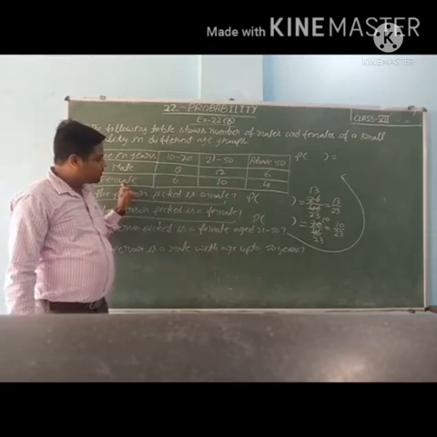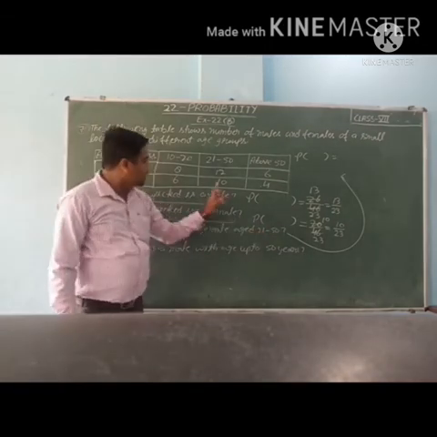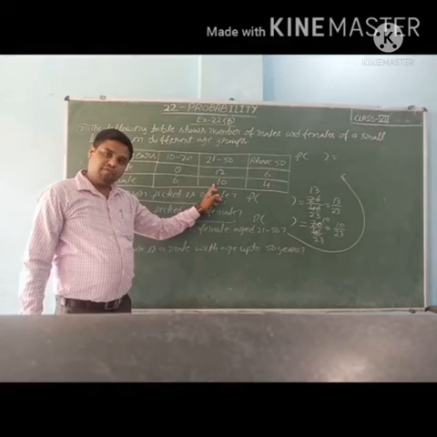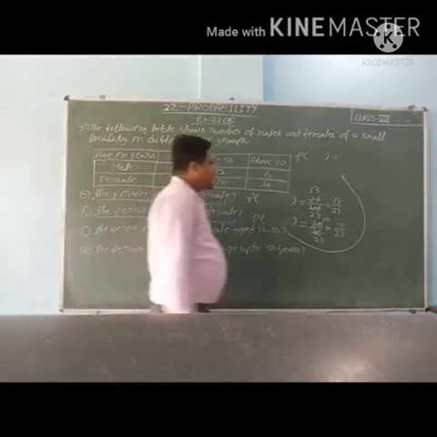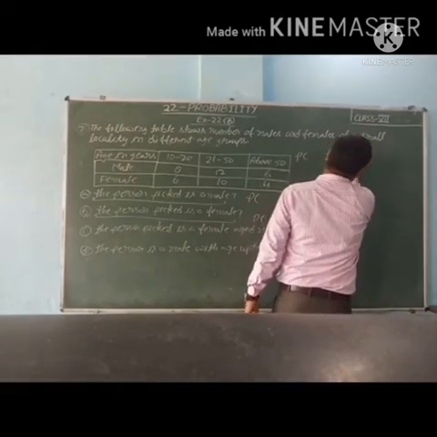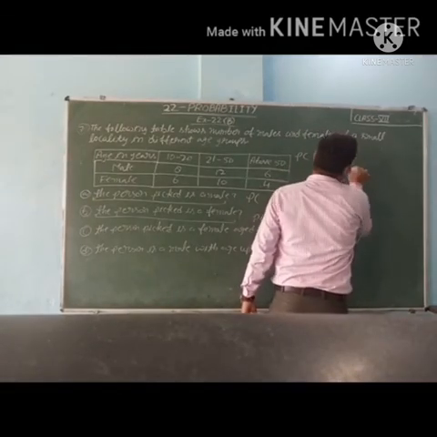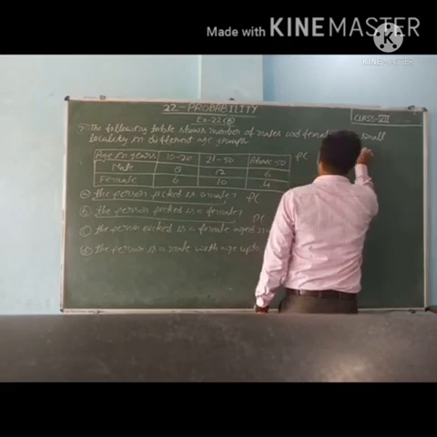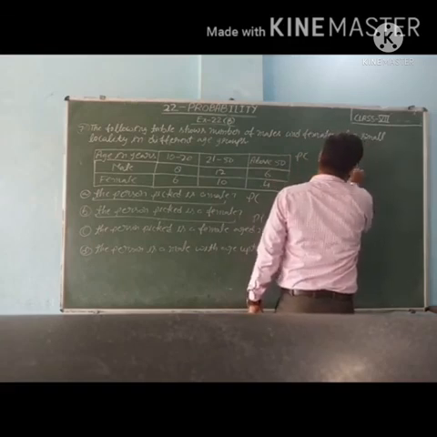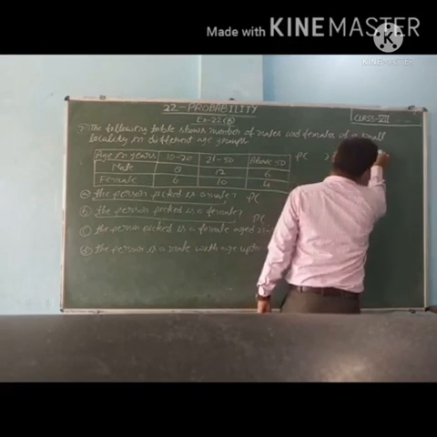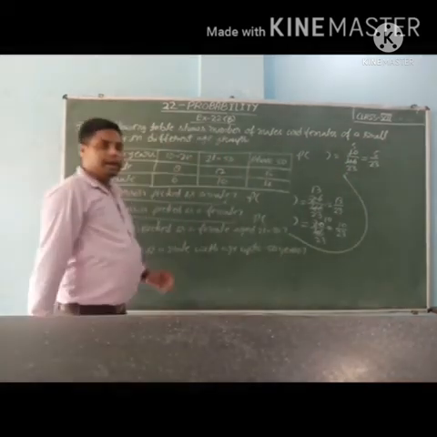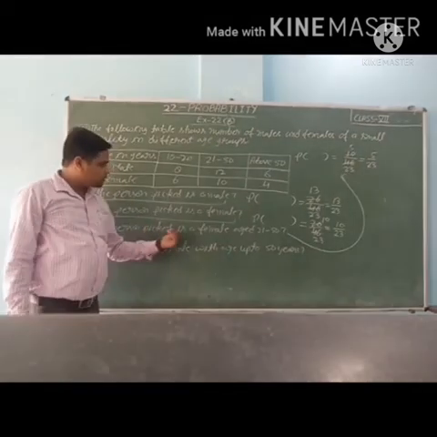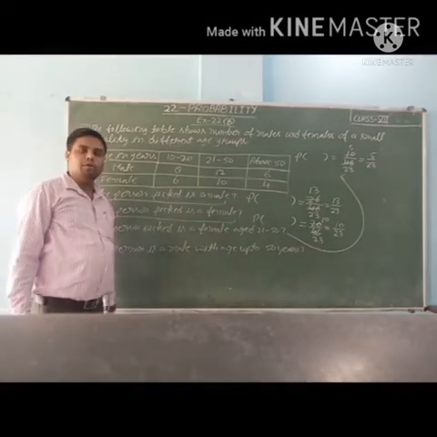Females between 21 to 50, how many? 10 females are there. So number of favorable outcomes 10 upon total number of outcomes 46. So 2 5s are 10, 2 2s are 4, 2 3s are 6. It means 5 upon 23 is the probability of getting a person who is a female aged 21 to 50.